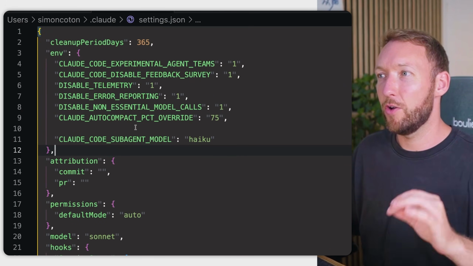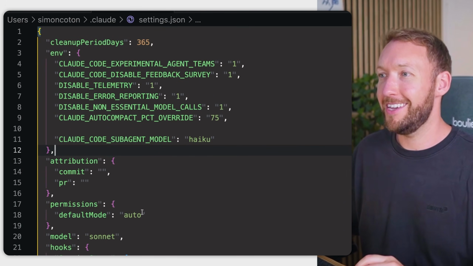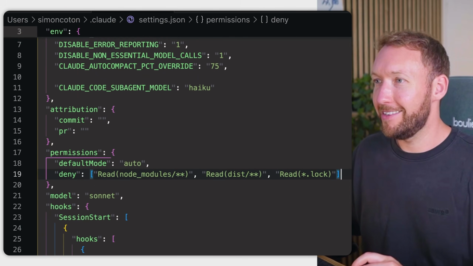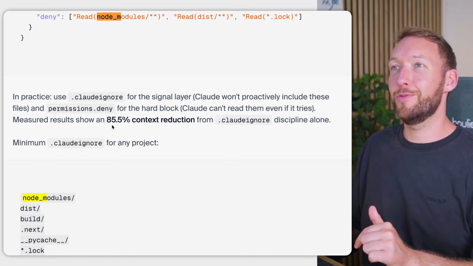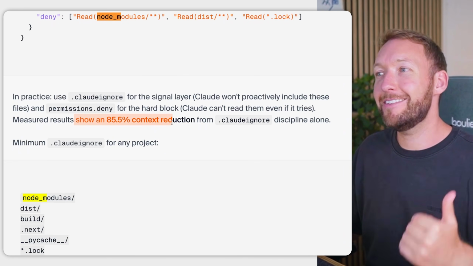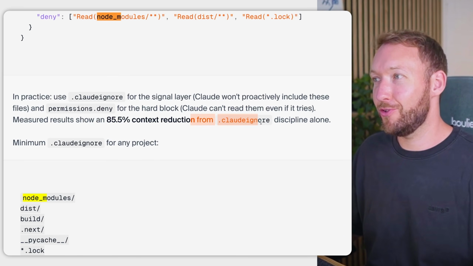So we've got layer two, which is setting permissions, which are not advisory, they're enforced. So Claude cannot read these even if it decides it wants to. Inside our settings.json, this can either be local or global across all your repositories. Inside the permissions, we're going to add these lines, which deny the read of node modules, dist, and lock, and you can add more too. If you check all this into GitHub as well, then your whole team can get the same rules, so you end up reducing context over everybody's usage. Measured results, from Firecrawl's blog, show an 85.5% context reduction from just using that .claude ignore file alone. So how important might that be for your long-term context and token savings?